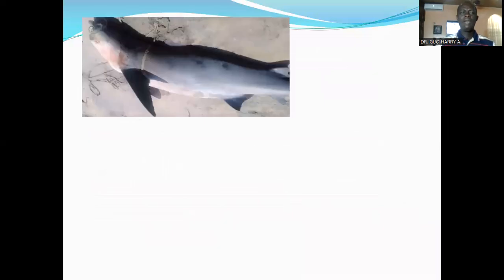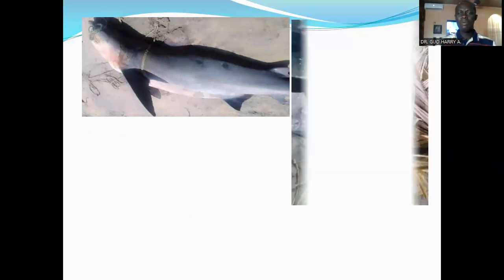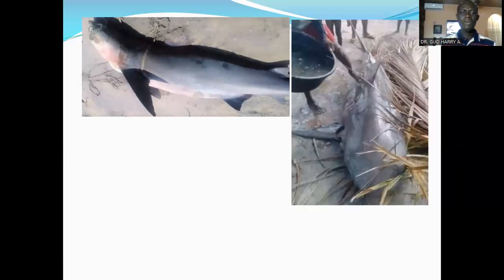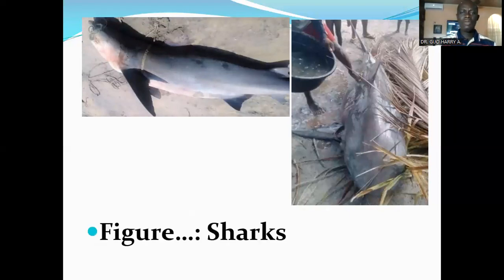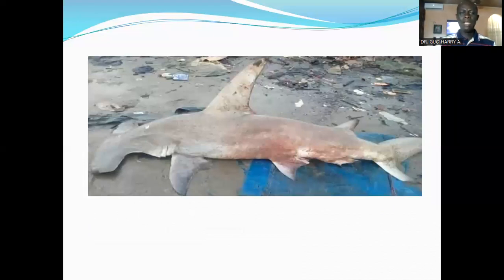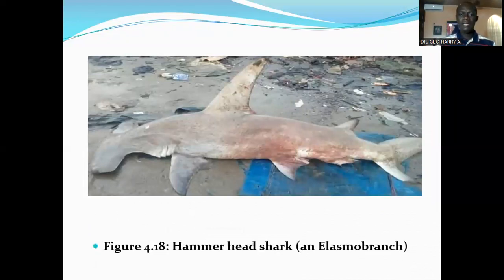Now here is a figure of the great white shark that was caught on the beach of the Atlantic Ocean around Akassa in Brass local government area of Bayelsa State, Nigeria. This is also one that was caught there. These are typical examples of sharks that are found in Nigeria. Now, this is the hammerhead shark, also caught in the Atlantic Ocean around Akassa in Brass local government area of Bayelsa State, Nigeria.